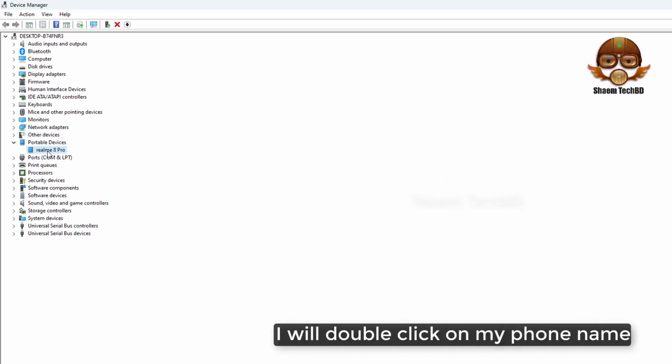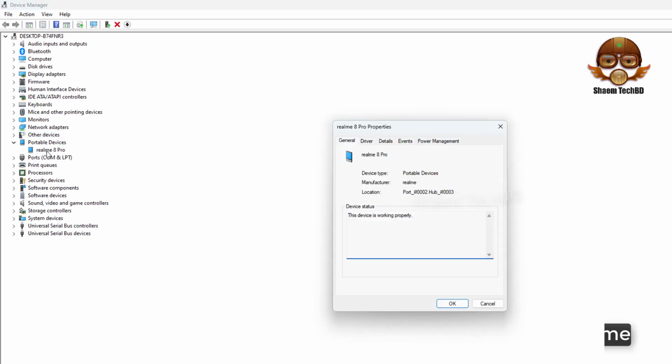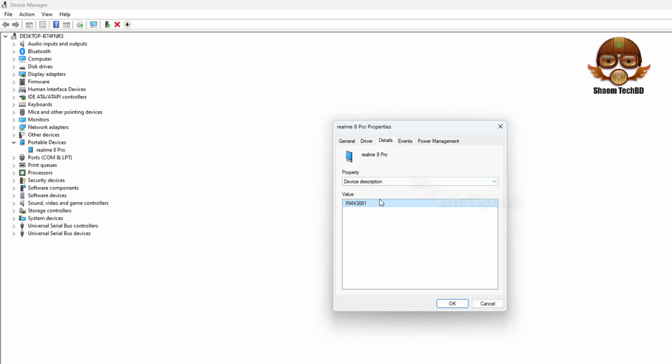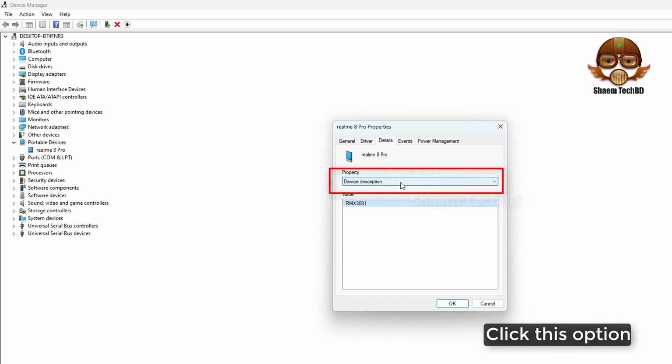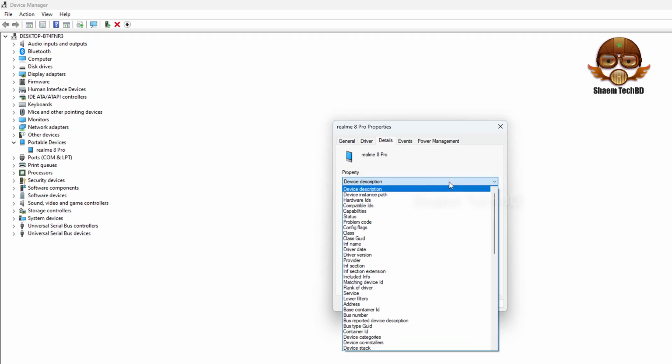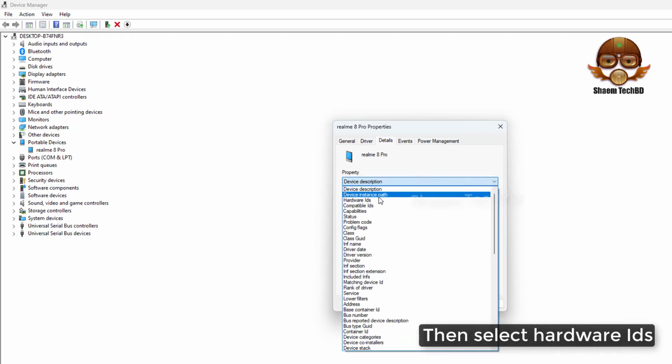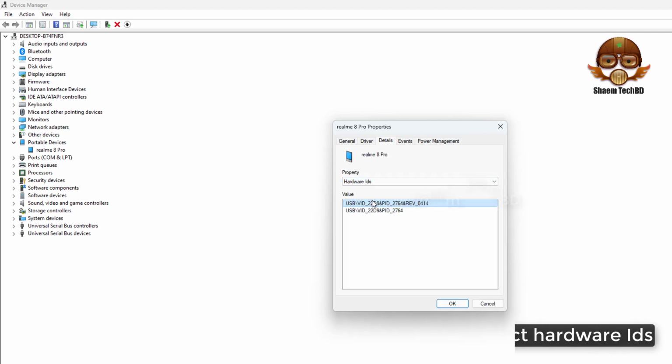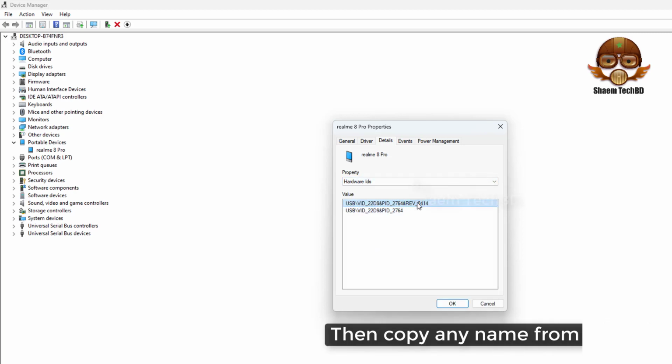I will double click on my phone name. Then select the Details tab. Click this option. Then select Hardware IDs. Then copy any name from here.